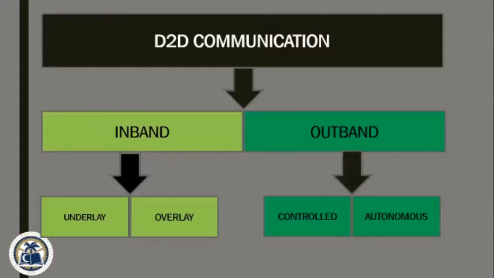Now coming to out-band. In out-band, unlicensed spectrum is exploited by the user. Therefore, out-band communication is used to mitigate the interference between D2D and cellular links. Out-band is also further divided into controlled and autonomous. In controlled, the base station is responsible for all computation and management tasks, but in autonomous, individual user equipment are responsible for allocating the spectrum for D2D communication. Network assistance is not feasible as the spectrum is unlicensed. With no control of the base station, this becomes a challenging task.